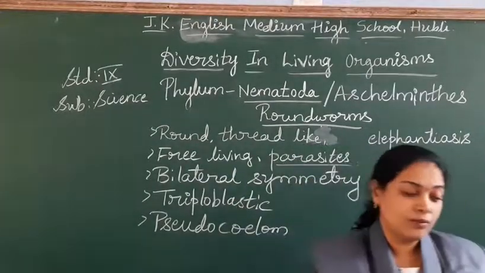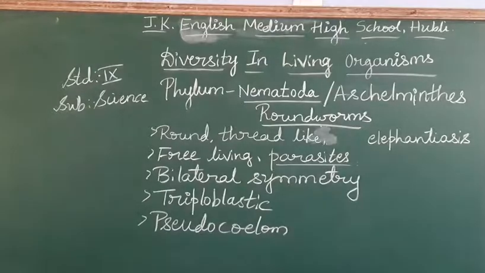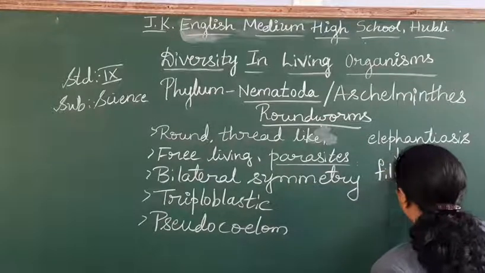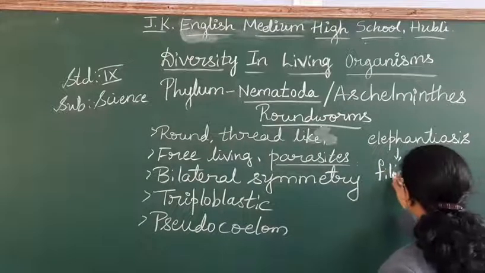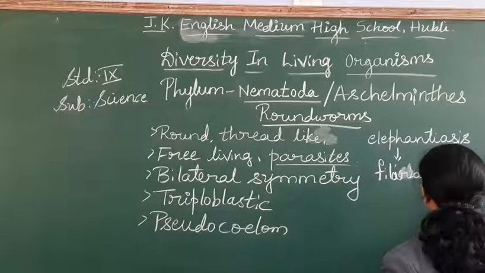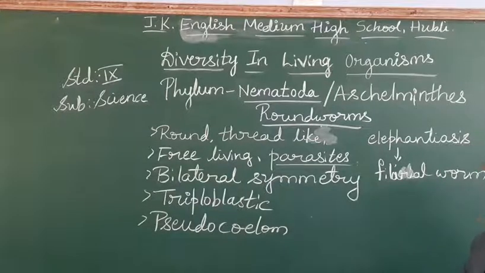So that is a problem called elephantiasis. So this elephantiasis comes through a roundworm called filarial worm. Name of the worm is filarial worm, which may cause the problem like elephantiasis. Hope you are taking notes, students.